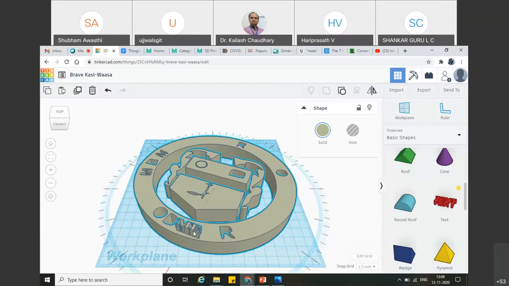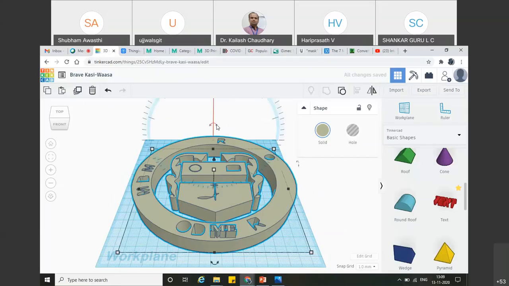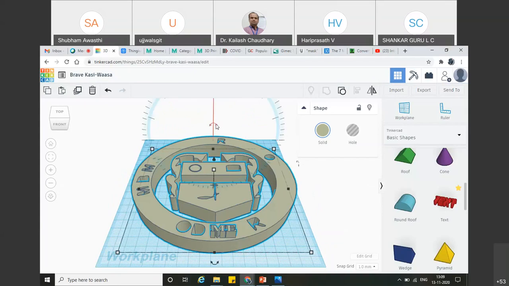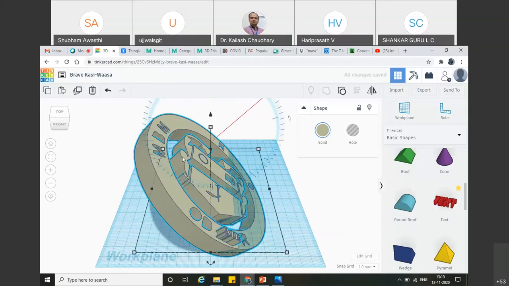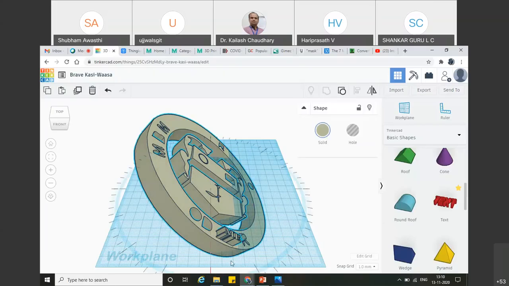Okay, so in this way you can play with the customization of any kind of image. You can even print your own image as a 3D CAD model. So just click your image nicely and convert it into SVG file format. And there is only one important thing here: if this is not a closed loop, meaning if it is not closed, then definitely there will be some kind of distortion whenever you remove this part. As you can see in the logo, these flex are not closed with the whole circle. If you can connect this, then definitely it will be printed in a single go. Otherwise there will be a huge chaos, meaning there will be some trouble in printing this particular item.